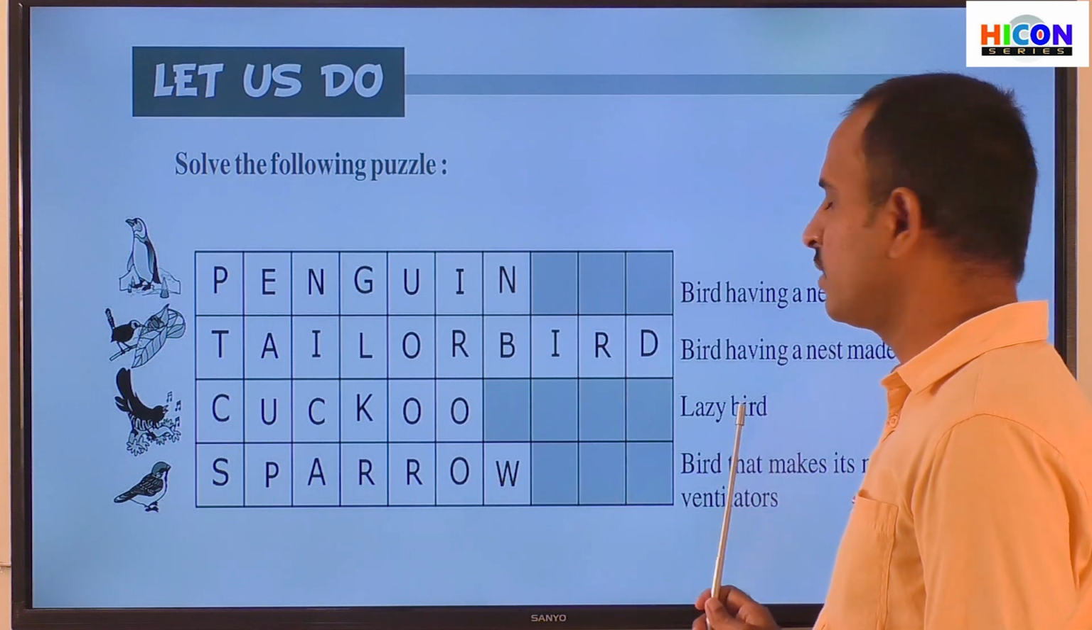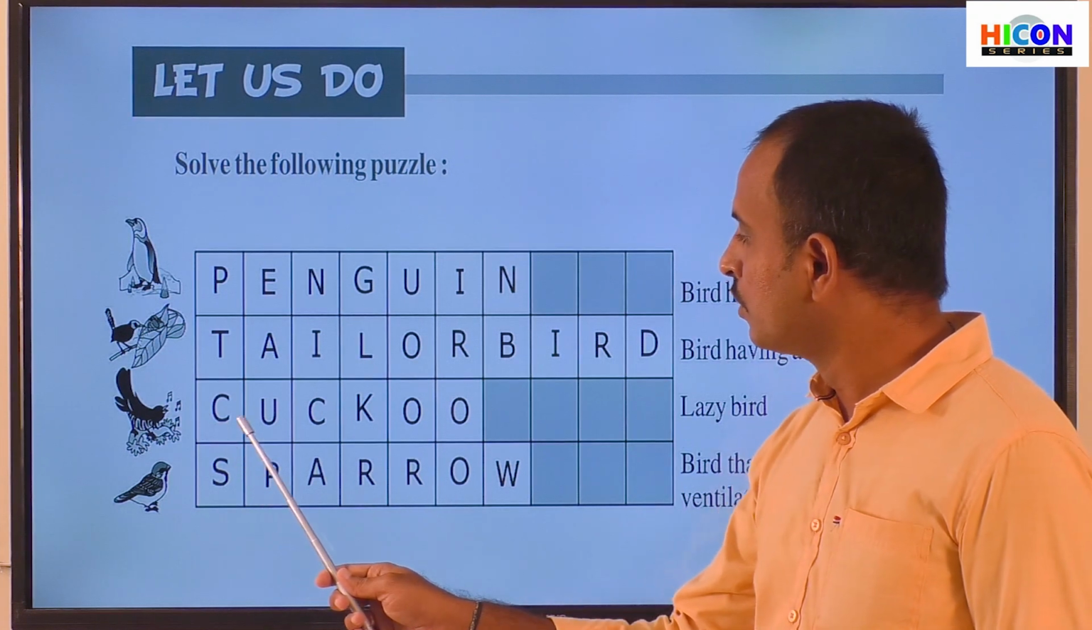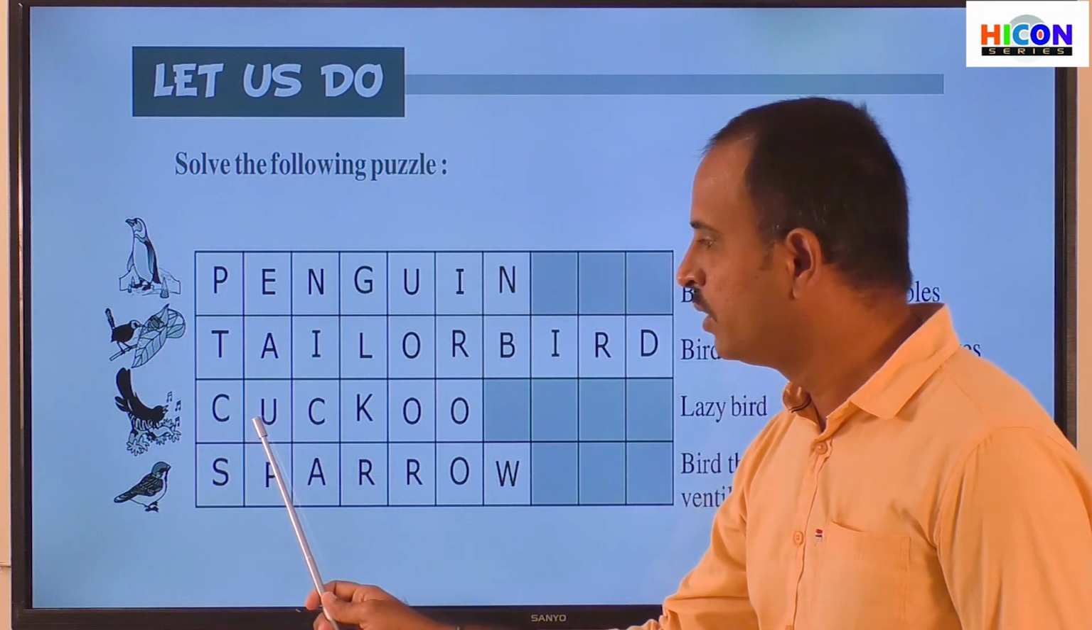And what is the answer for the third bird? The answer for the third sentence is cuckoo. So children, what is the name of this bird? This bird is cuckoo.